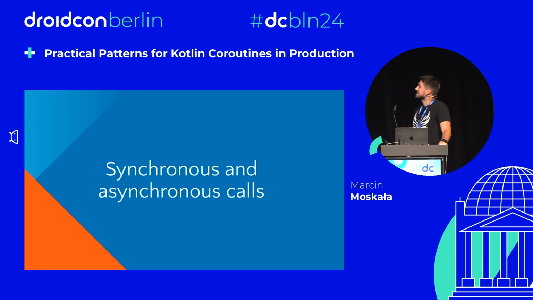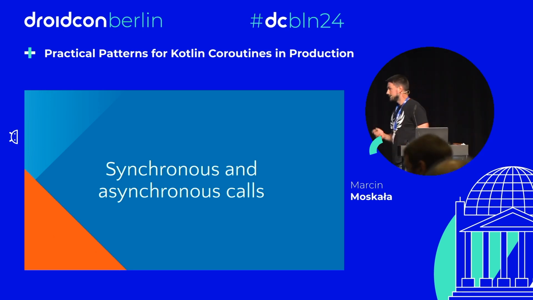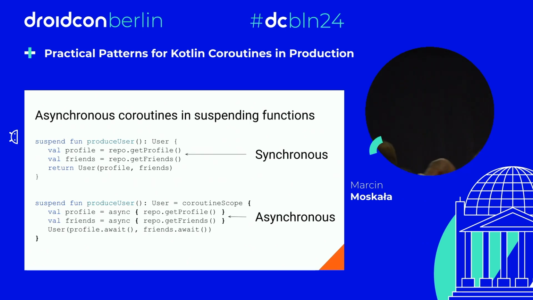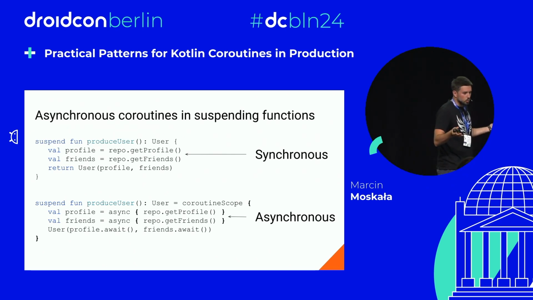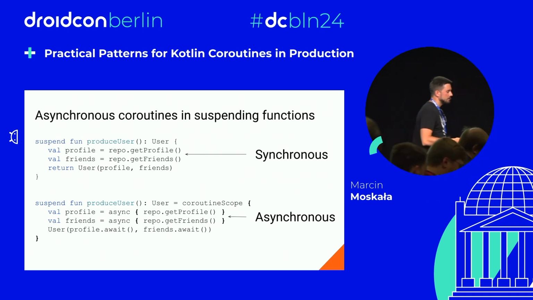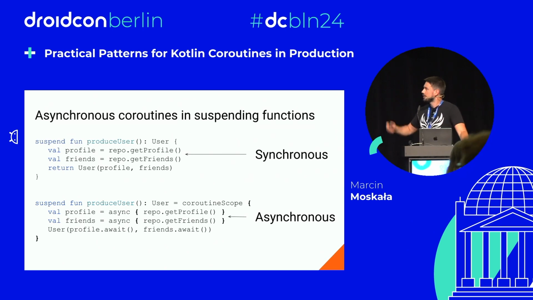We'll start from a simple but important pattern, synchronous and asynchronous calls. I hope you have some sense already that suspending functions are synchronous by their nature, meaning that if you make one suspending function call and another, the first one happens, and once it's finished, another one starts. And that's by rule. It's because suspend functions are not coroutines. Suspend functions are just functions that can suspend a coroutine. And if you want to introduce asynchronicity, the simplest way to do that is to use async. Async needs a scope, so wrap it all with coroutine scope and await results with await.